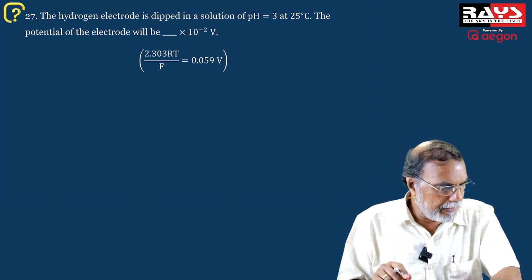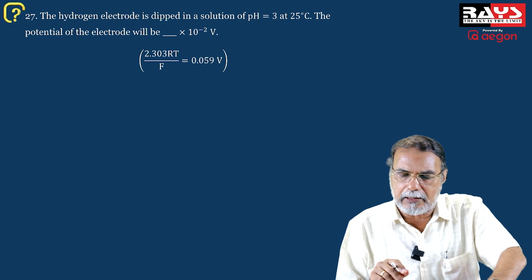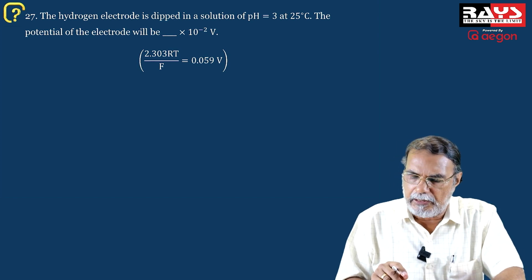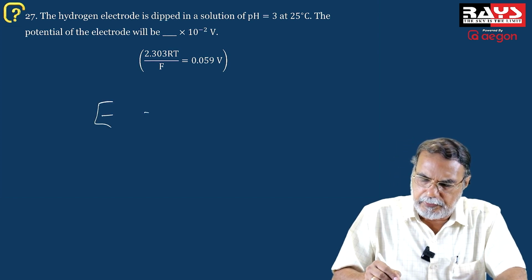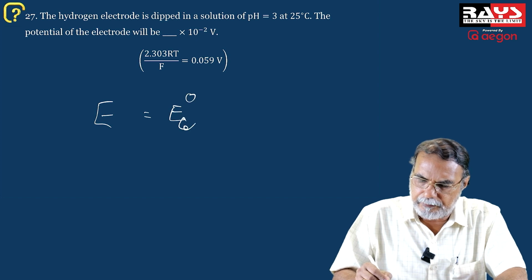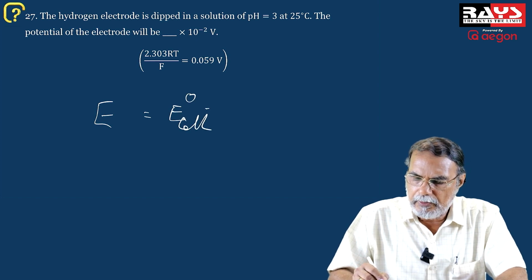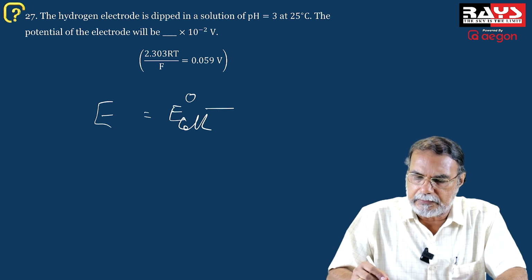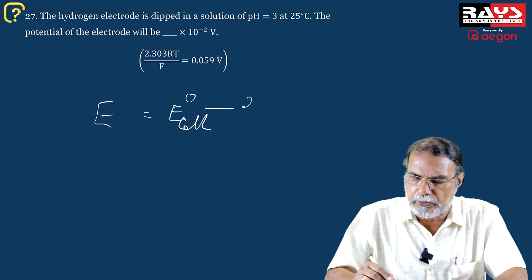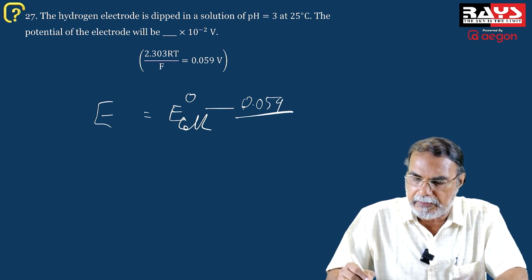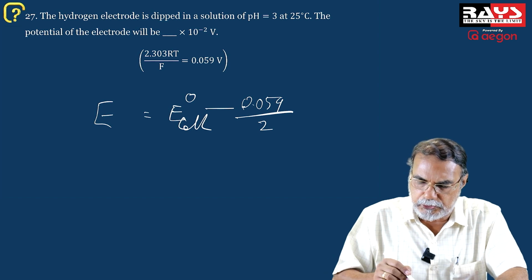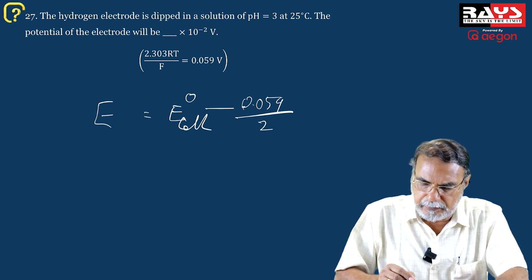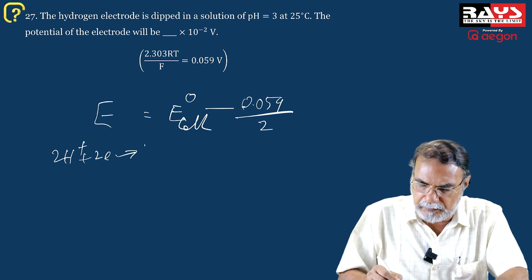Okay? Now here is a question on the hydrogen electrode. For the hydrogen electrode, you know, E equals E0 electrode minus 2.303 RT by NF. It has been solved like this. So 2.303 RT by F is 0.059 by N. Suppose you take N as 2 corresponding to the reaction 2H plus 2 electron giving H2.